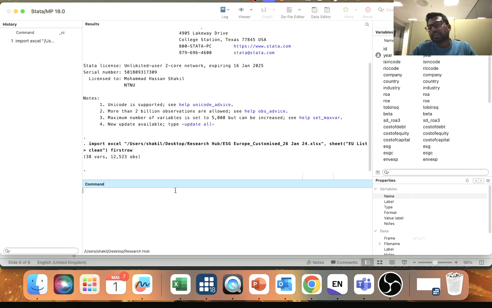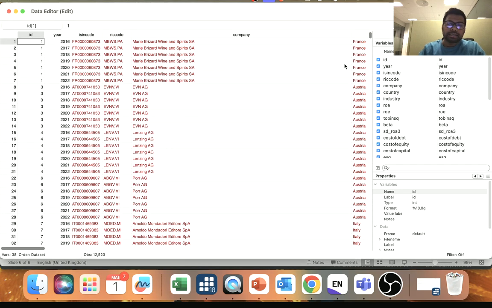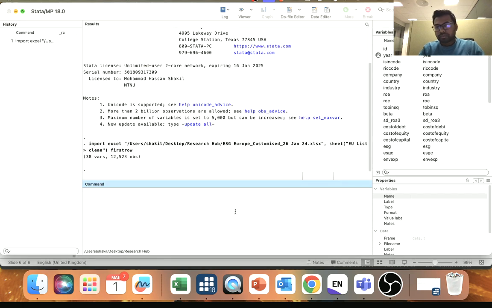Now this data set actually consists of multiple countries and multiple companies. I have nearly 2,300 European companies, with data from 2016 to 2022. So this is actually panel data. Now I need to tell Stata that this is panel data.